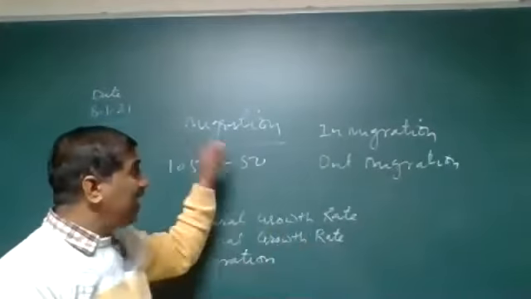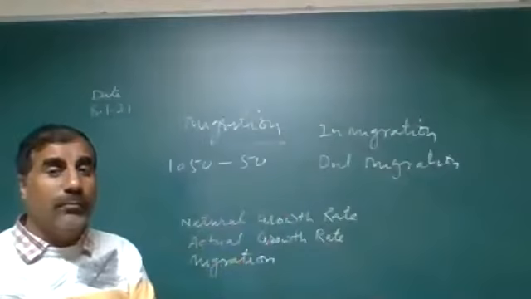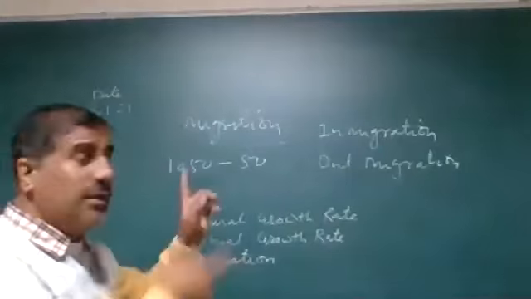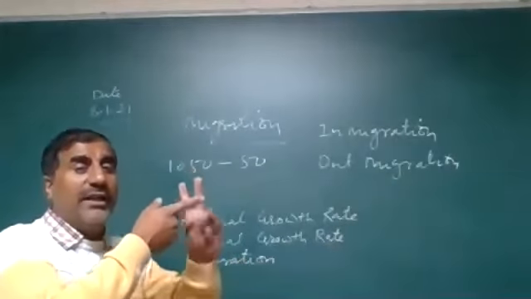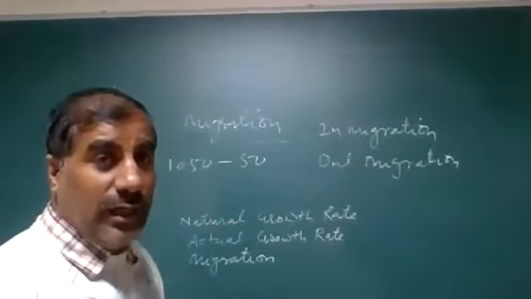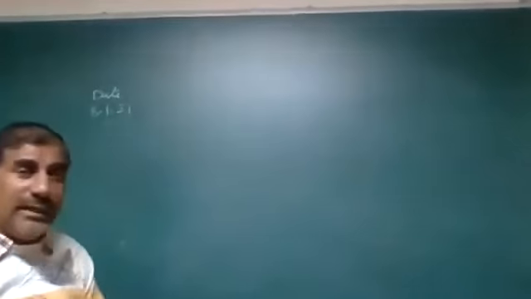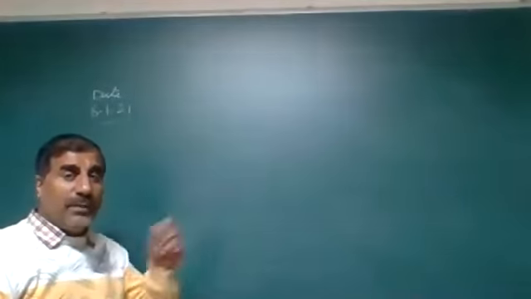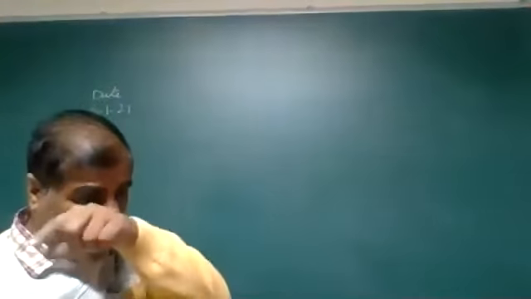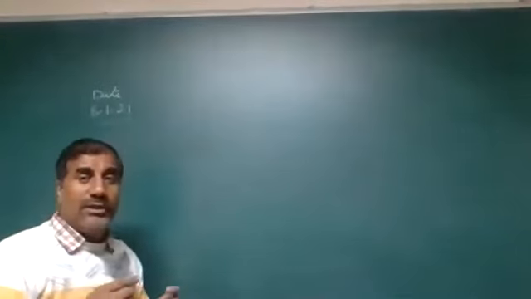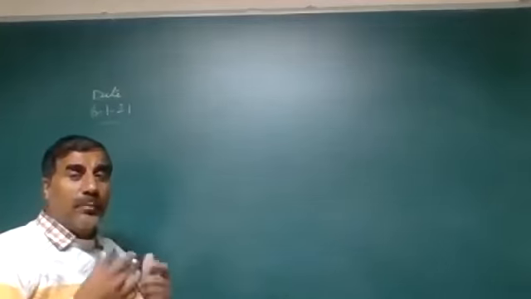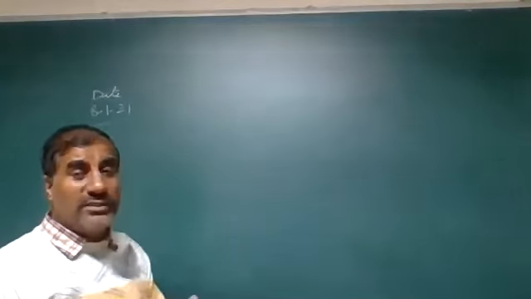Okay. So this is another factor responsible for population size or population change. There are three factors we have discussed: one is the death rate, the birth rate, and the third one is migration. Okay, dear. So we have discussed in migration and out migration. When a person leaves the country, that is known as out migration, and when a person enters a new nation, that is in migration. Sudan is the nation where out migration is higher. That's why Sudan's population has decreased.